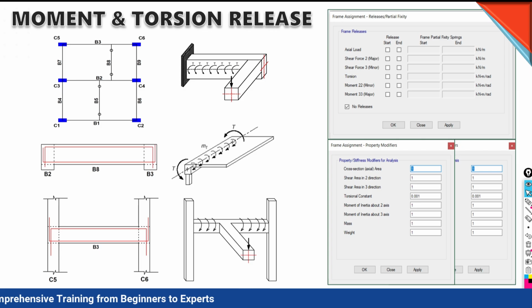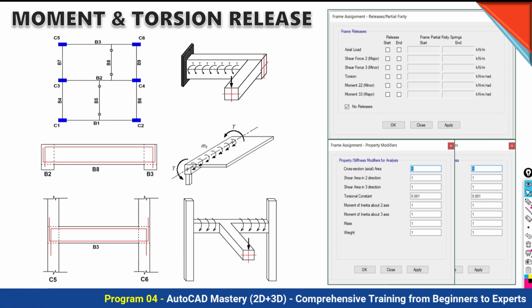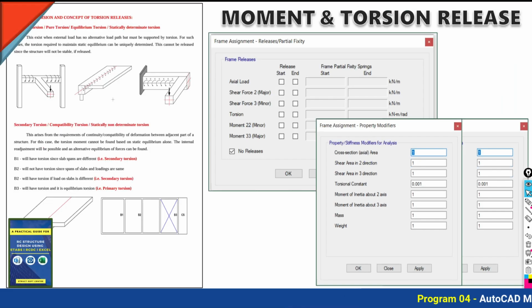Now after that, the moment release concept, the torsion release concept, this is also very much important to apply in your ETABS software. So first we will learn the concept as per our book of practical guide, which defines everything.